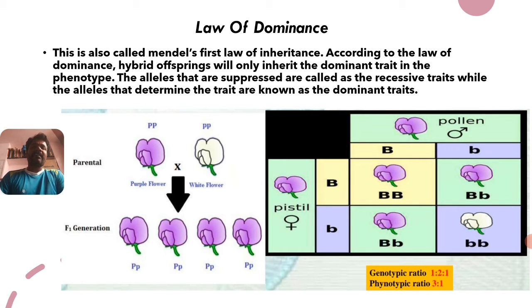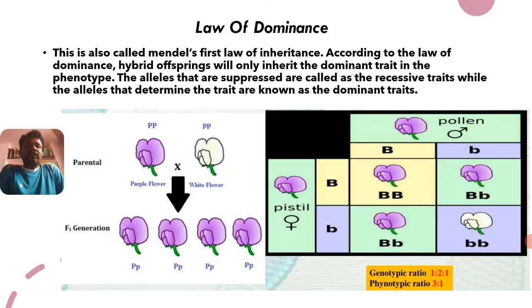See, in this figure there are 2 parental plants which bear 2 different colored flowers, one purple and another white. They undergo crossing, which gives the hybrids in the F1 generation. The purple flowers have the genotype capital PP, while the white flowers have the genotype small p, small p.